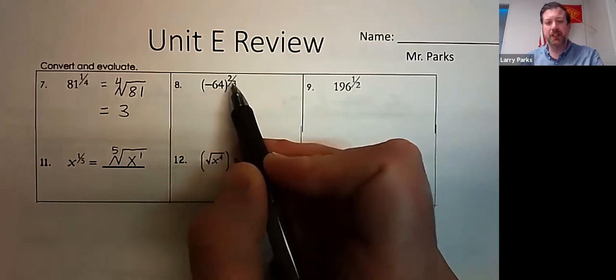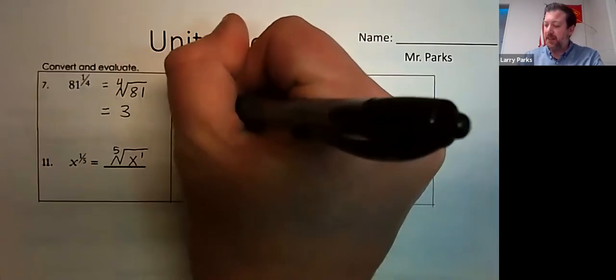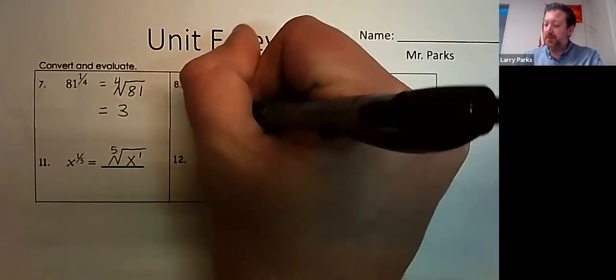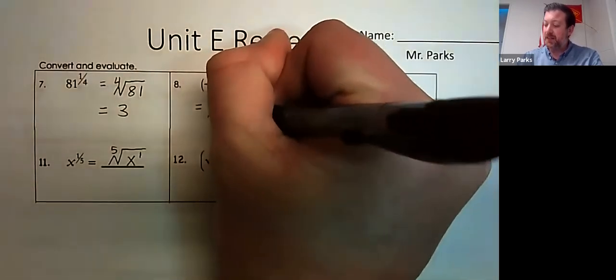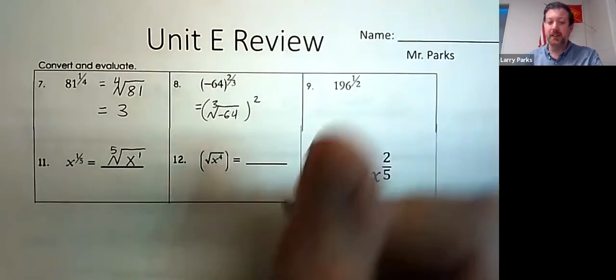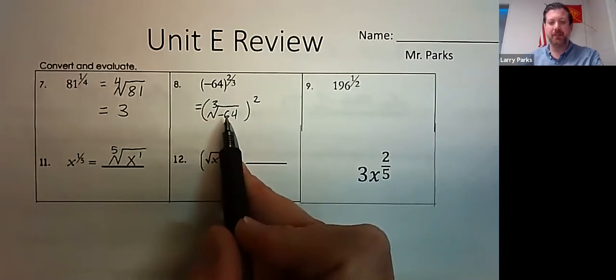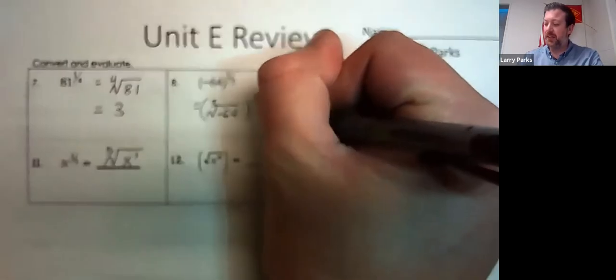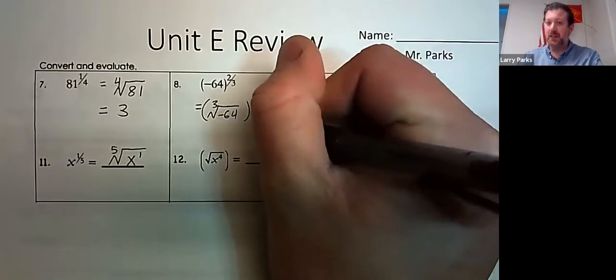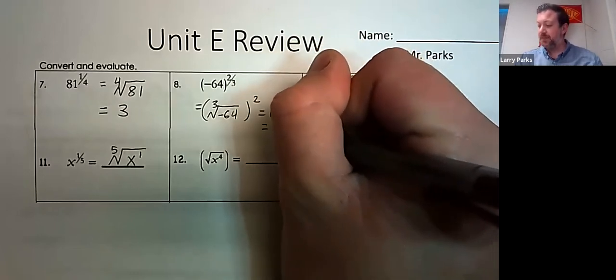Negative 64 to the 2/3. That's the same thing as the cube root of negative 64 squared. And then what number times itself 3 times is negative 64? That'd be negative 4. So then I get negative 4 squared, which is 16.